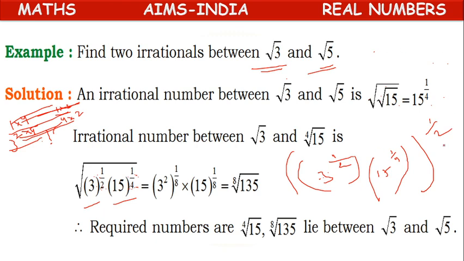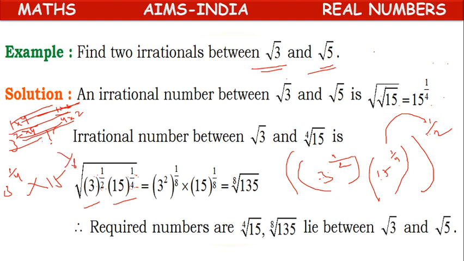So then, what does it mean? As we have a whole power, we can write it separately. We can write 3 to the power of 1 by 2 into 1 by 2, which is 1 by 4, and 15 to the power of 1 by 4 into 1 by 2, which becomes 1 by 8.